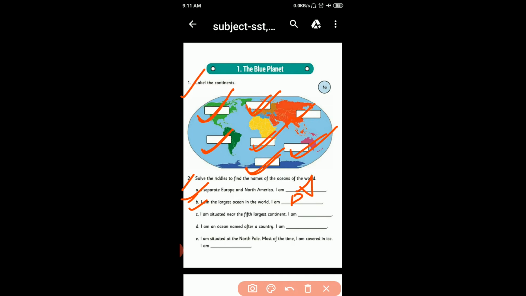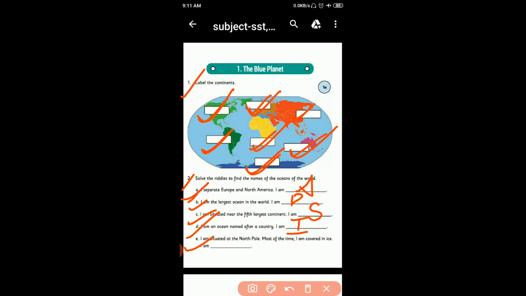C. I am situated near the 5th largest continent. I am Southern Ocean. D. I am an ocean named after a country. I am Indian Ocean. What am I? Indian Ocean.